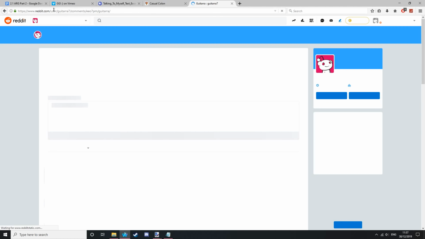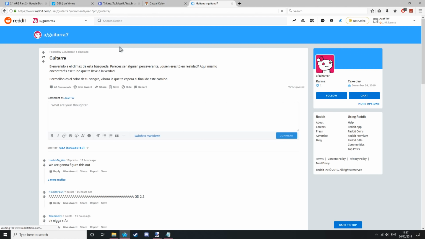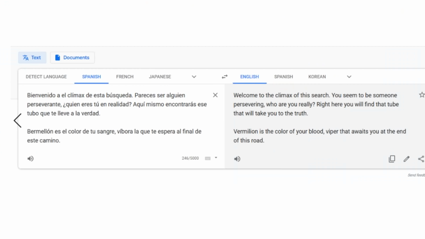If we open this in a music editor, we can see that the notes spell out u/guitarra7. If we Google this, it will redirect to a Reddit account, and it has a single post, and it is written in Spanish. If we translate this, it says, "Welcome to the climax of the search.